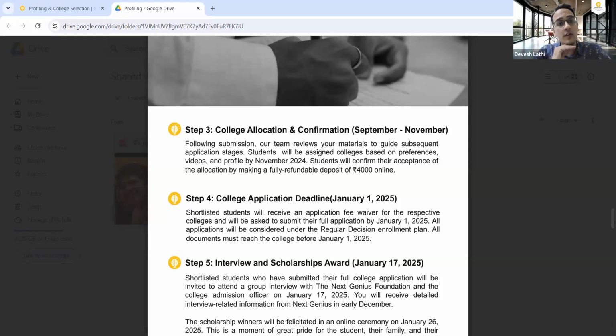This amount will be fully refunded to you after the interviews and after you have submitted the full college application. So your college application must be fully submitted and your interview must be done. After the scholarship interviews, this money will be refunded to you, irrespective of whether you have won a scholarship or not, and irrespective of whether you plan to go to that college or not. It doesn't matter. Your money will be refunded if you complete these two steps. I hope I'm clear.